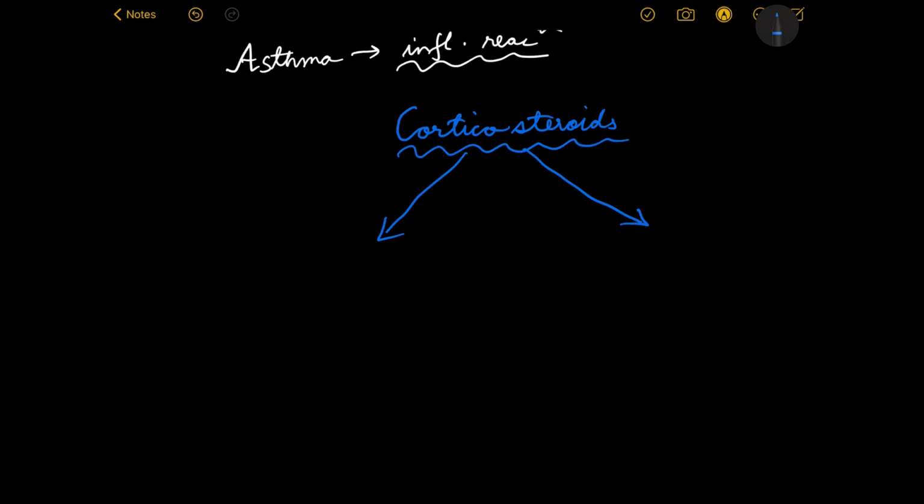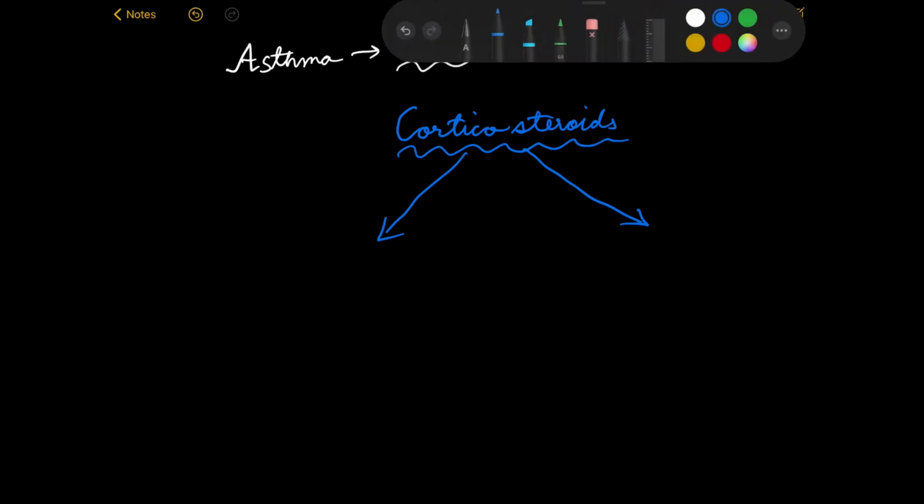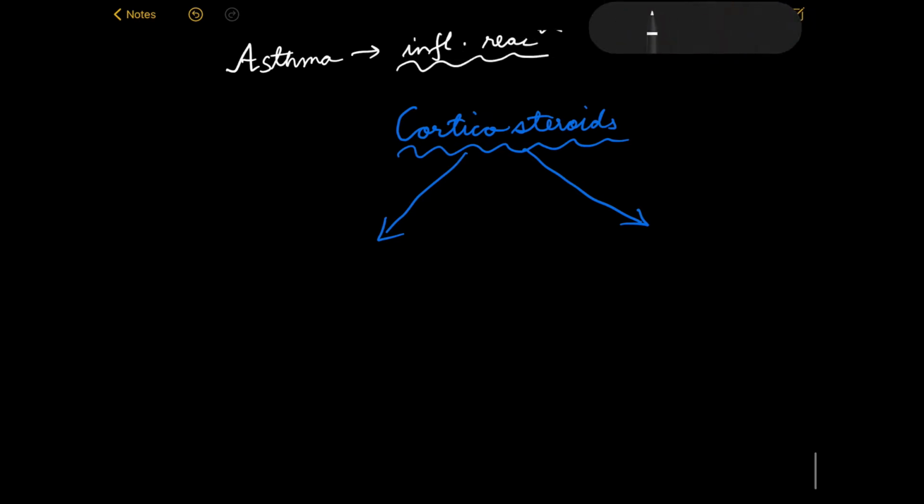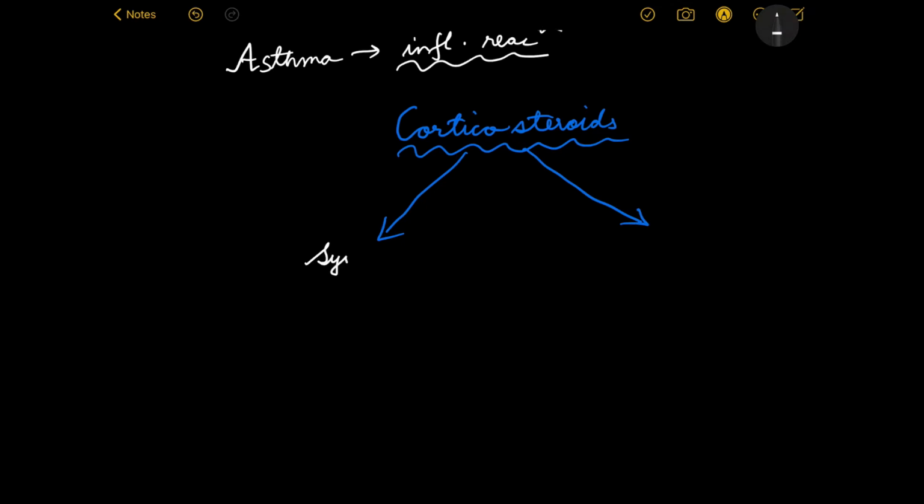If the steroids are administered, suppose, intravenously, they will spread throughout the body, so they are said to be systemic steroids, that is, they act throughout the body. But if the steroids are given via, suppose, an inhalational route, then we would say they are inhalational steroids.